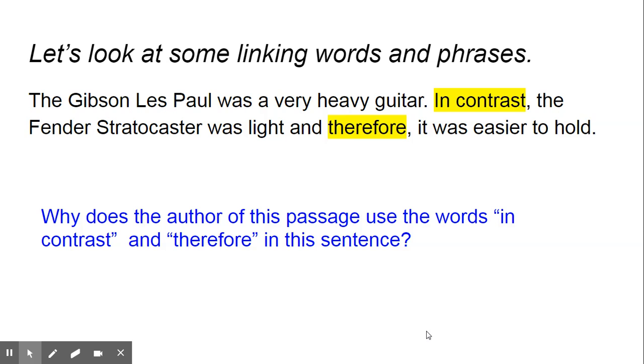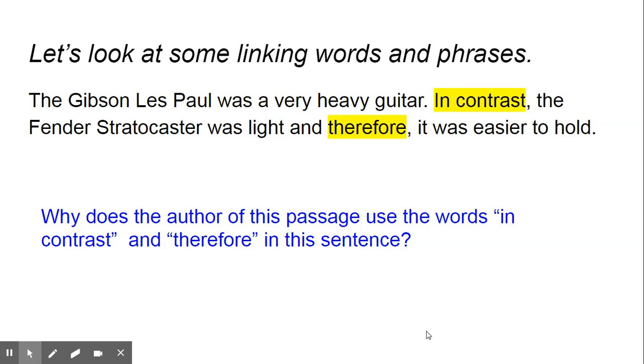So, in this sentence, the Gibson Les Paul was a very heavy guitar. In contrast, the Fender Stratocaster was light. They're comparing and contrasting. So, contrast is showing how they're different. On one side, the Gibson Les Paul was heavy, the other side, the Fender Stratocaster was light. And then we have the linking word therefore. In contrast, the Fender Stratocaster was light, and therefore it was easier to hold.